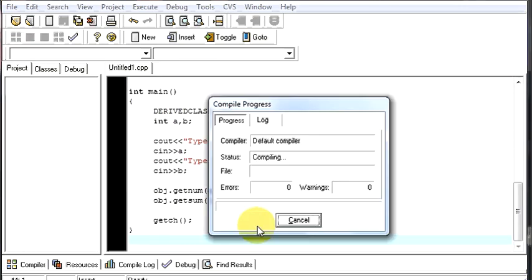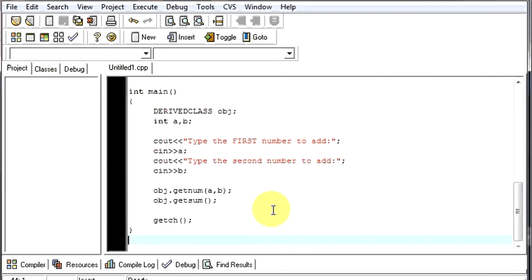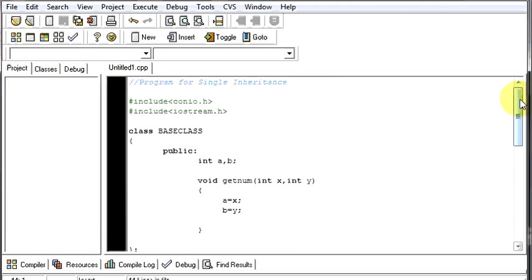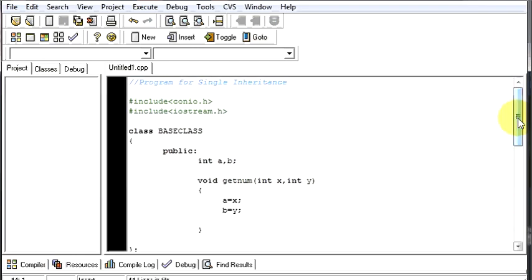Now let's run it. Enter the first number to add, let's say 5. Enter the second number to add, 7. The sum is 12. 5 plus 7 is 12. How did we get this? We got it using two different classes, using the concept of inheritance. And now your program is dynamic. You can change the values at your runtime. So that was regarding single inheritance.